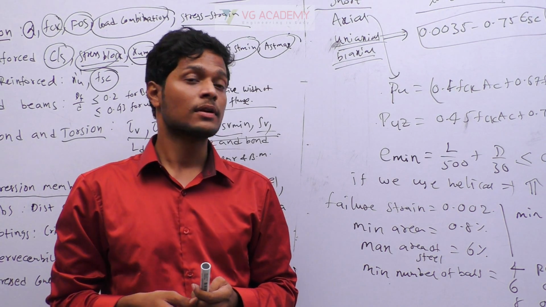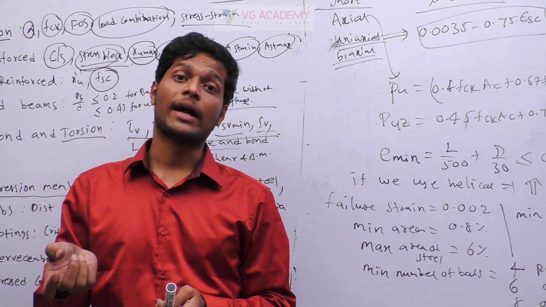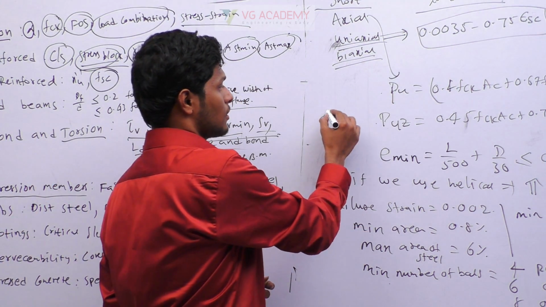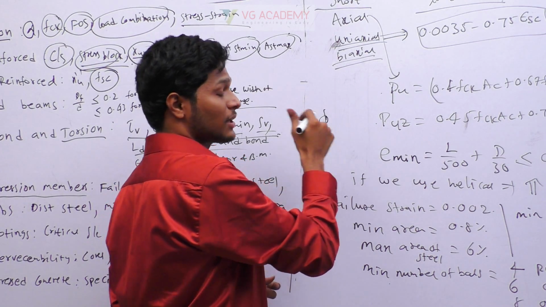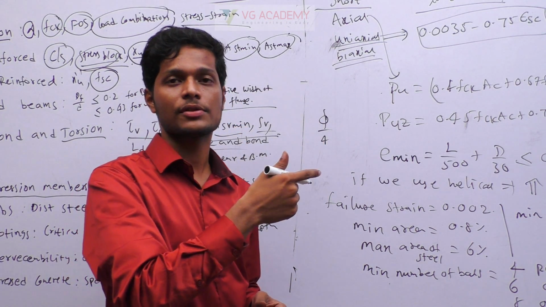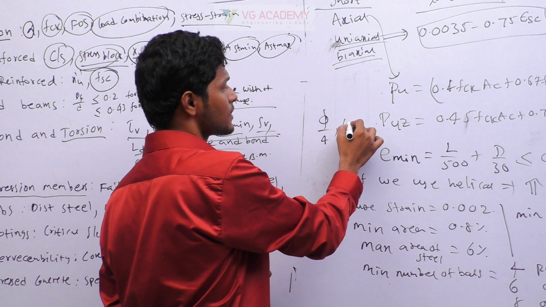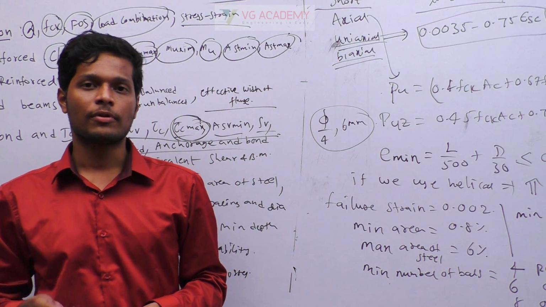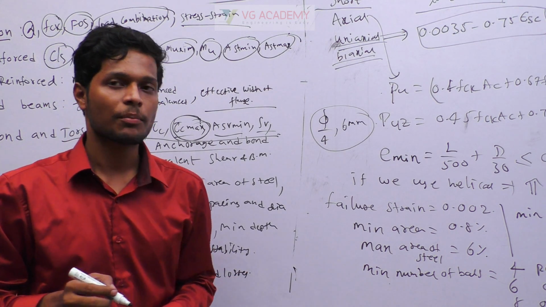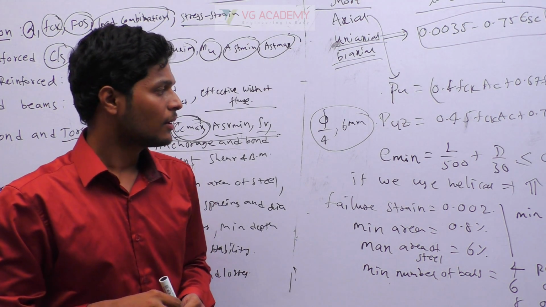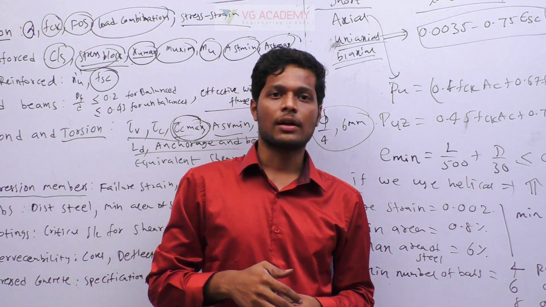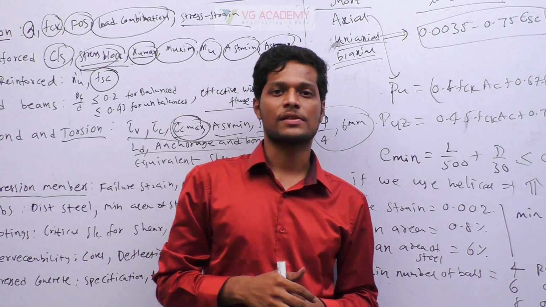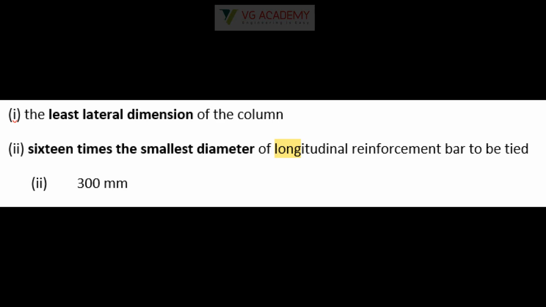Apart from this, the minimum diameter of lateral tie is the maximum longitudinal bar diameter divided by 4, and 6 mm. So among these we have to take the maximum for the diameter of lateral tie. Okay, that is also one important bit that we have to remember. And spacing of lateral tie is also one of the important ones. Just see what the spacing for lateral tie is.